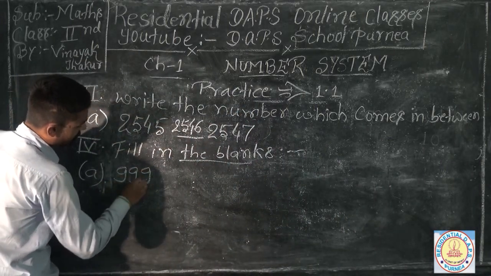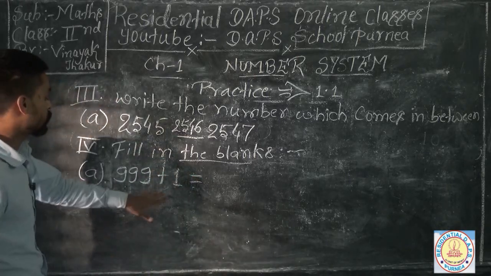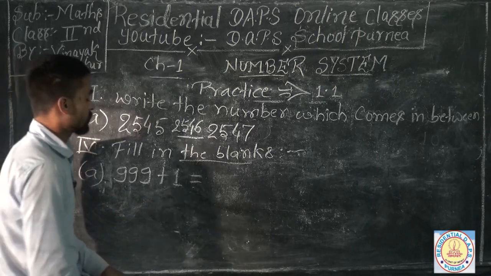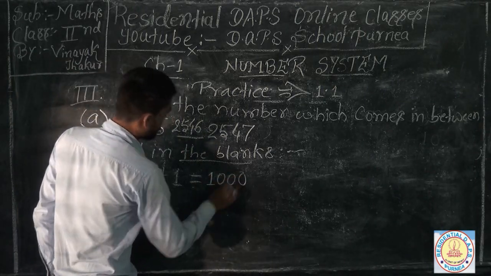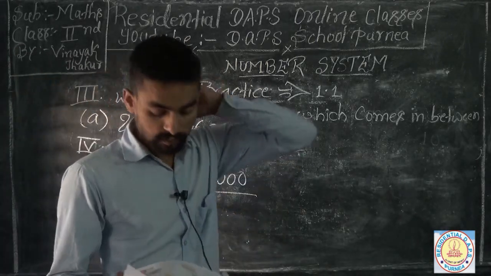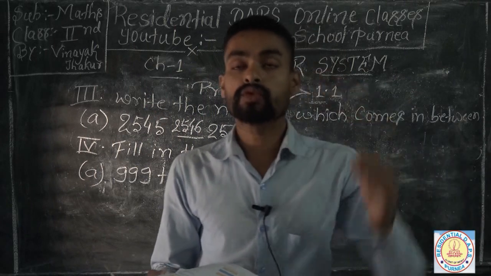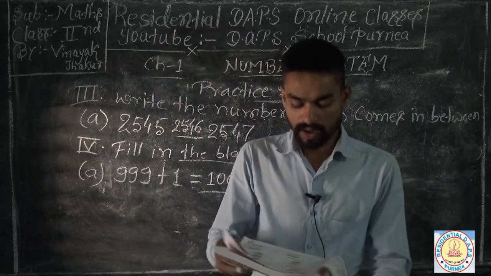If you add 1 to 999, you obtain 1000 very easily. So you have to solve your question number 4 very easily, and I'm sure you can solve it.